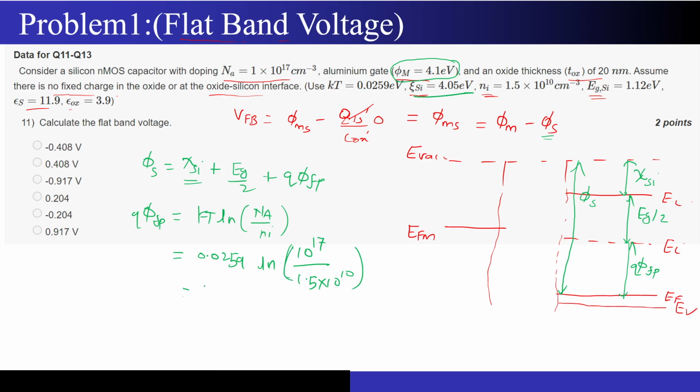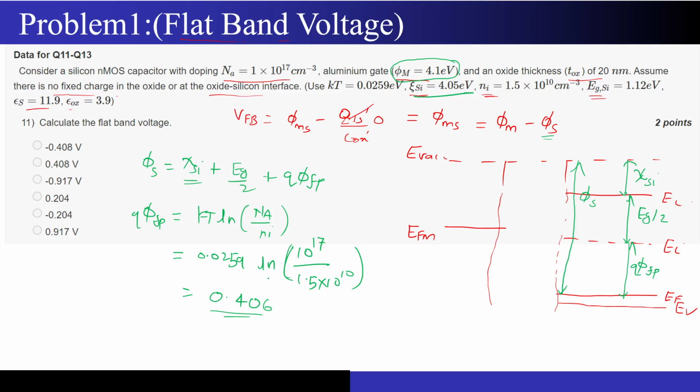If you calculate the value of phi FP, I don't have the exact answer, but it will be something like 0.406.